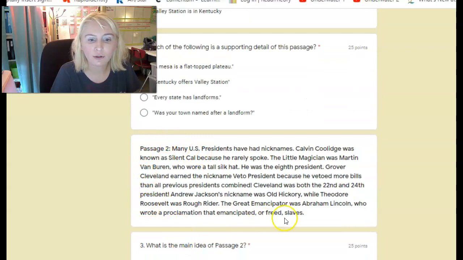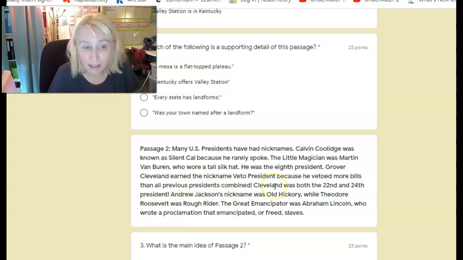All right, passage 2. Many U.S. presidents have had nicknames. Calvin Coolidge was known as Silent Cal because he rarely spoke. The little magician was Martin Van Buren, who wore a tall silk hat. He was the 8th president. Grover Cleveland earned the nickname Veto President because he vetoed more bills than all previous presidents combined.